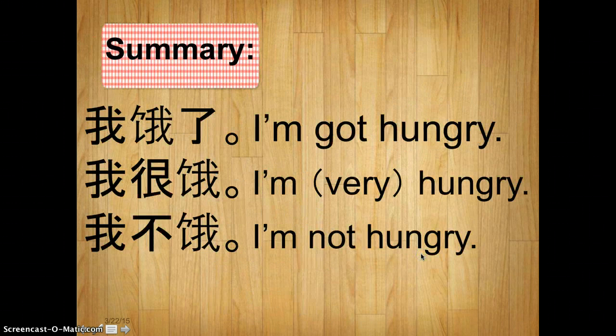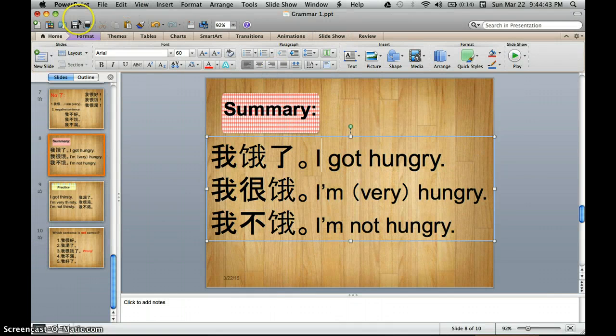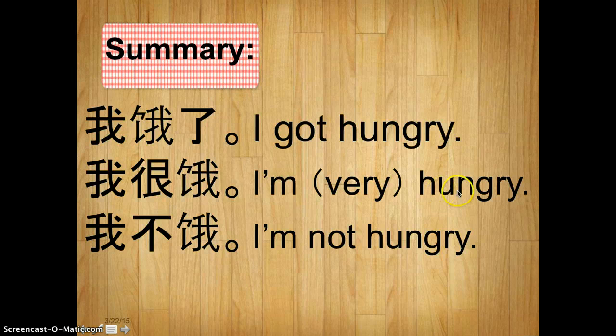Now, let's make a summary of the structures covered today. So 我饿了, the adjective 了 structure. I am not hungry, I got hungry. It means the status changed, right? So 我饿了. 我很饿, I'm very hungry. Okay, in this situation, you don't have a 了 at the end. And the negative one, I'm not hungry, 我不饿. Okay, you don't have 了 either. So 我饿了, 我很饿, 我不饿. Here are the three structures we covered today.